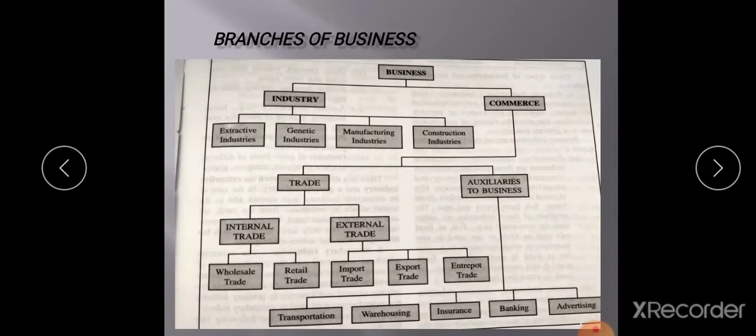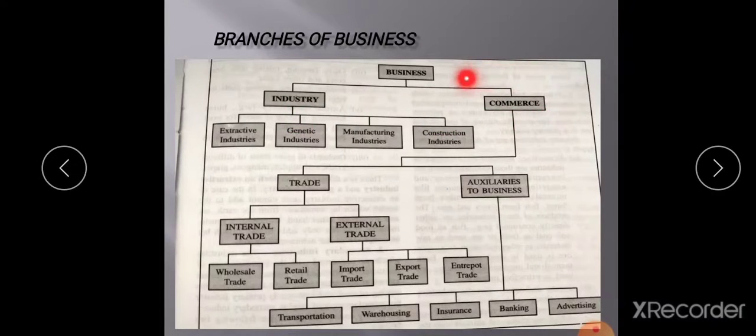So, here we learn that there are two branches of business. When we learned about industry, we learned that the function of industry is the production of goods and services. So, when the products are produced in the industry, they should reach the consumers also.